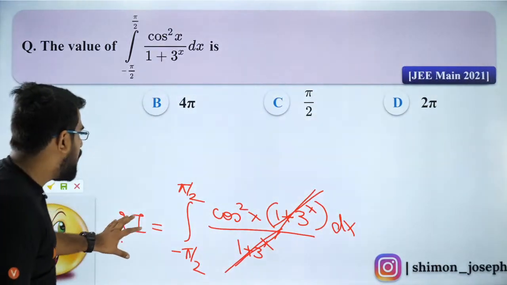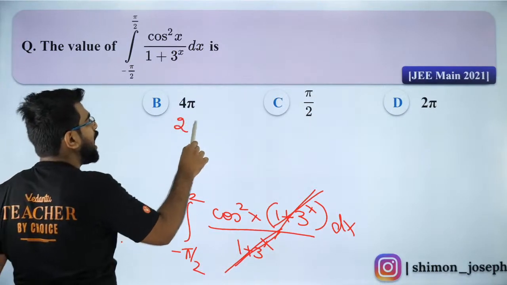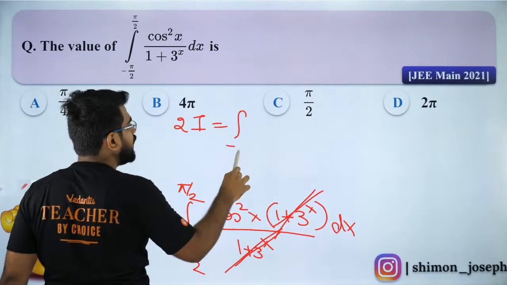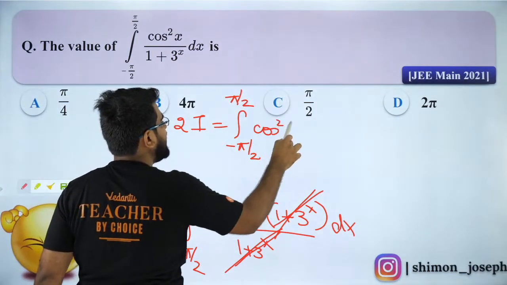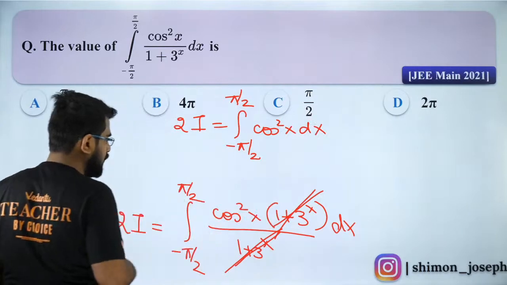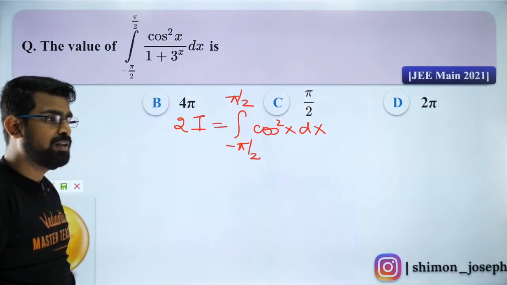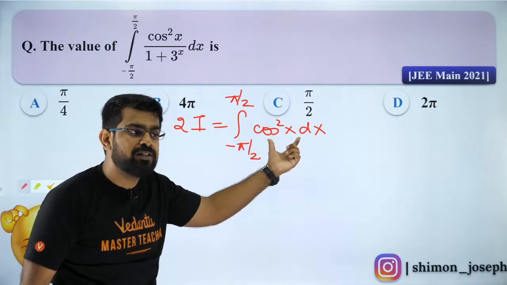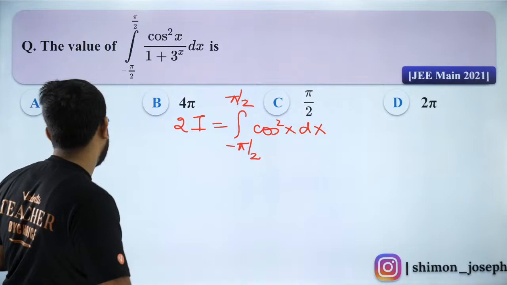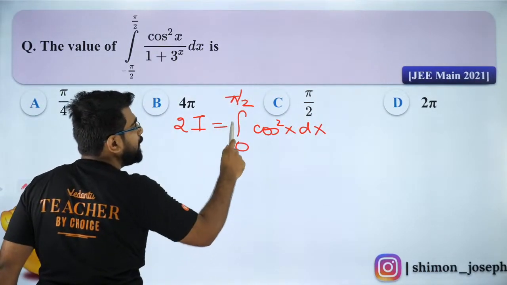Okay, now it is still not over. So I got 2I is equal to integral from minus pi by 2 to pi by 2 of cos square X dx, my dear children. Now cos square X is an even function. Cos square X is an even function. Are you all aware of it? So if it is an even function, then minus pi by 2 to pi by 2, I can write it as 0 to pi by 2 twice.